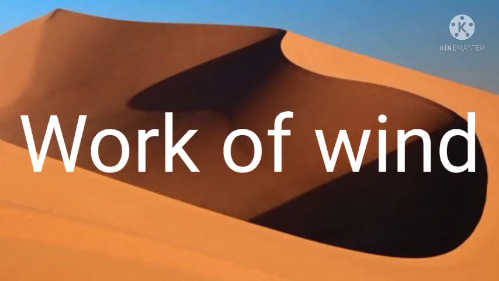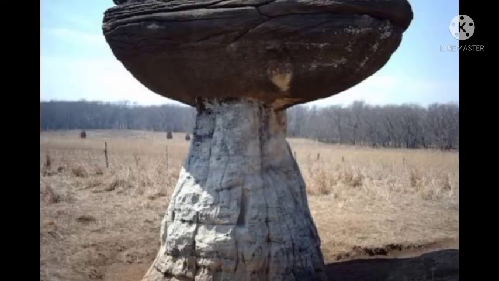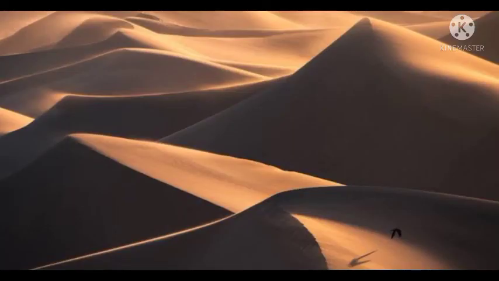Work of wind. Have you ever visited a desert? An active agent of erosion and deposition in the deserts is wind. In deserts, you can see rocks in the shape of a mushroom, commonly called mushroom rocks. Wind erodes the lower section of the rock more than the upper part. Therefore, such rocks have a narrower base and wider top. When the wind blows, it lifts and transports sand from one place to another. When it stops blowing, the sand falls and gets deposited in low hill-like structures. These are called sand dunes.